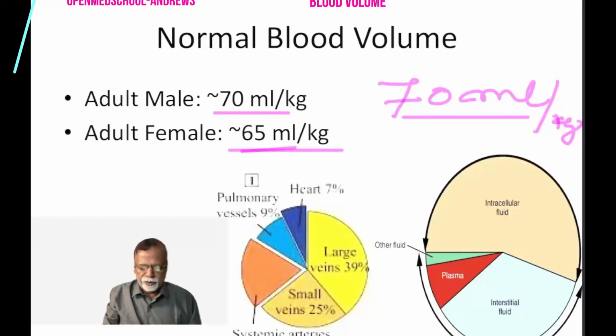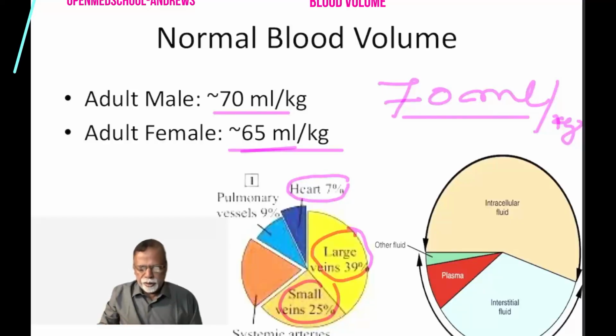Of this, the large quantity of blood, around 39%, is in the large veins. It is important to remember that. In the heart, only 7% of the blood is present. In the small veins, it is 25%.